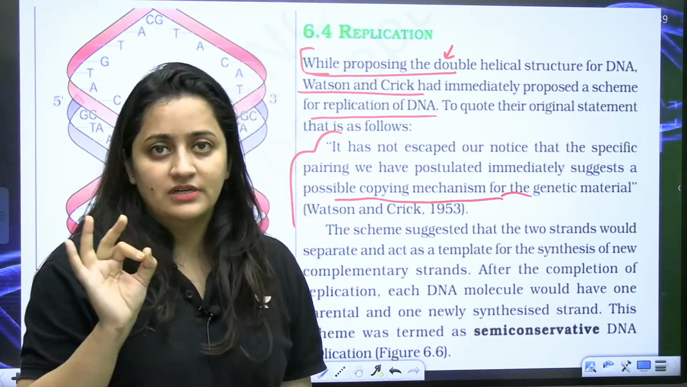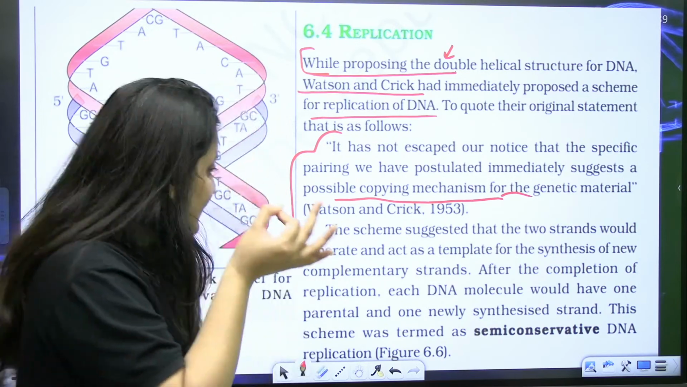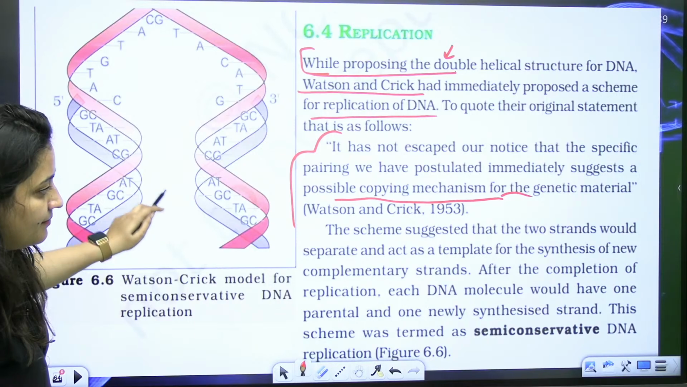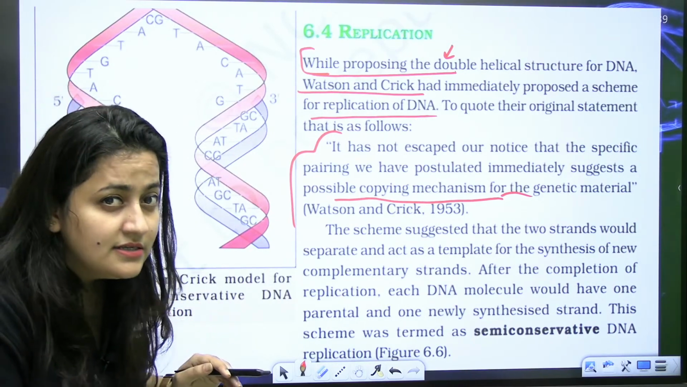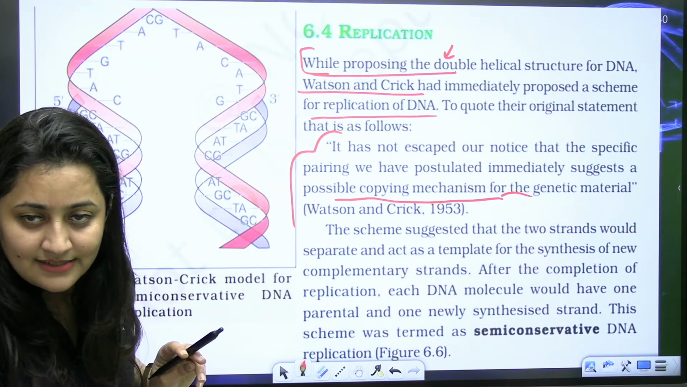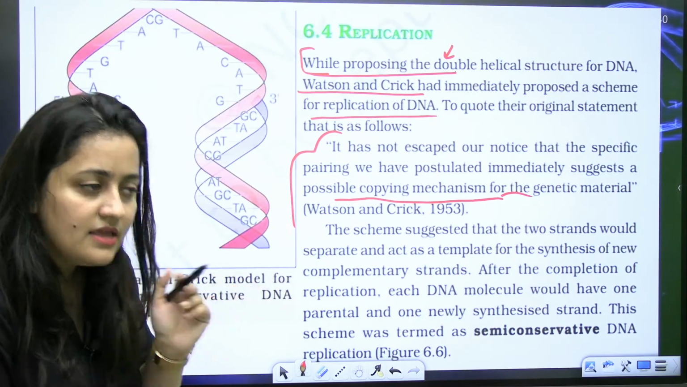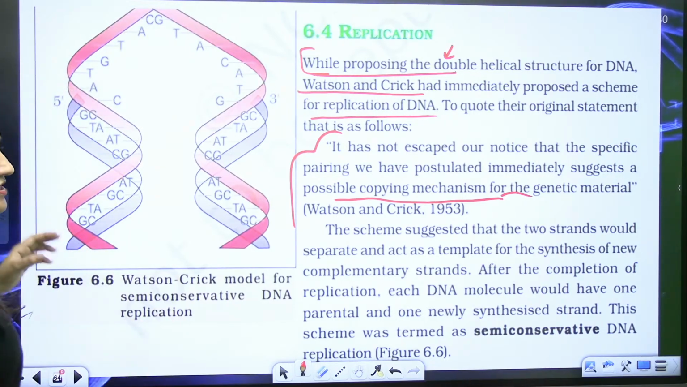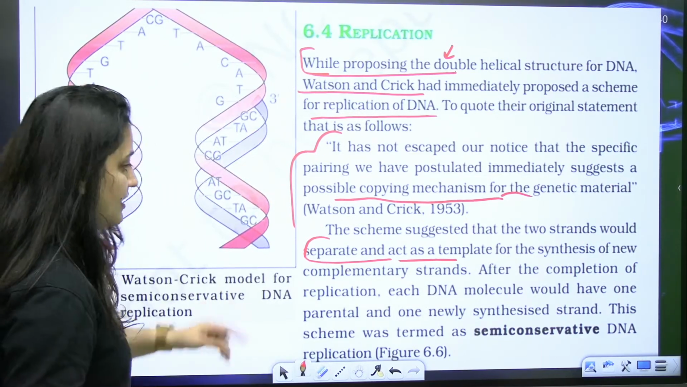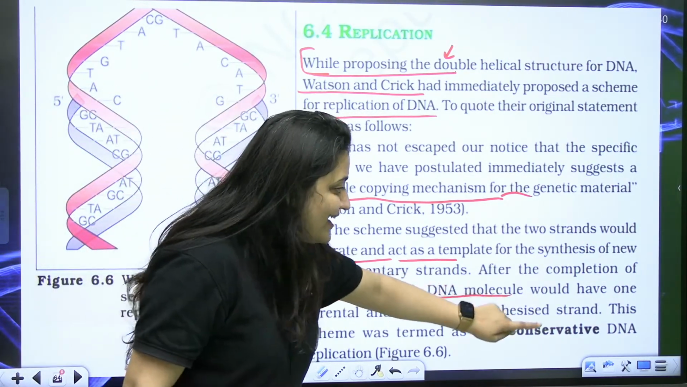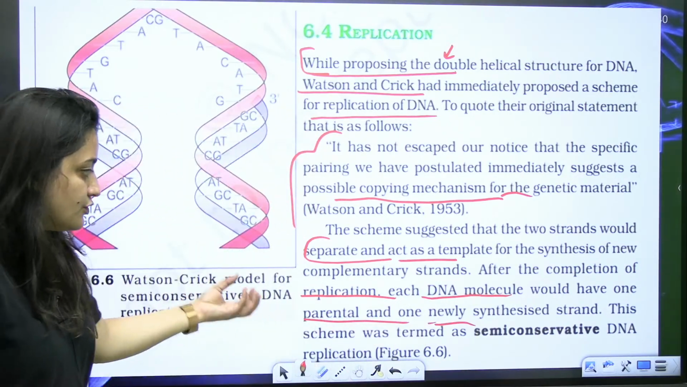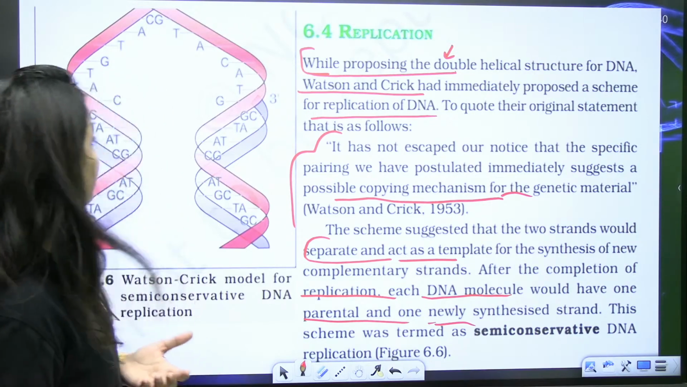But the proof that it is the semi-conservative mode of DNA replication was provided by, can you tell me? Do you know about the scientist? Meselson and Stahl provided that. The scheme suggested that two strands would separate and act as a template for the synthesis of a new strand. After the completion of replication, each DNA molecule would have one parental and one newly synthesized strand. So it is the semi-conservative mode of DNA replication.